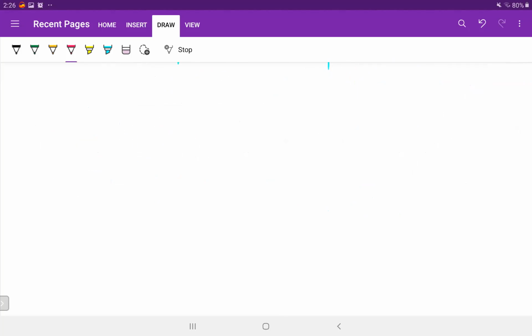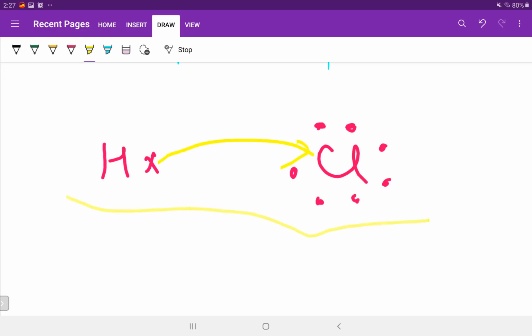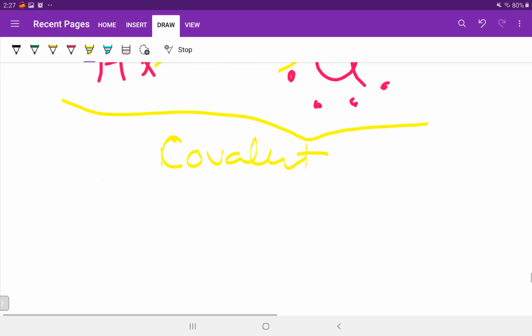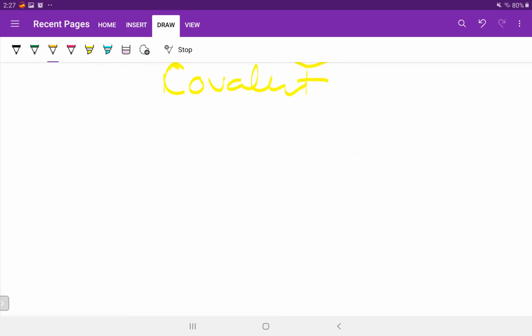Electronegativity. In the day before yesterday's topic, the periodic table and properties, I told you what electronegativity is: the tendency to attract the shared pair of electrons towards itself. The same thing happens here also. In HCl, H has only one electron in its outer shell and Cl has 1, 2, 3, 4, 5, 6 and 1, 7. They both will share, of course, and we'll call them covalent.